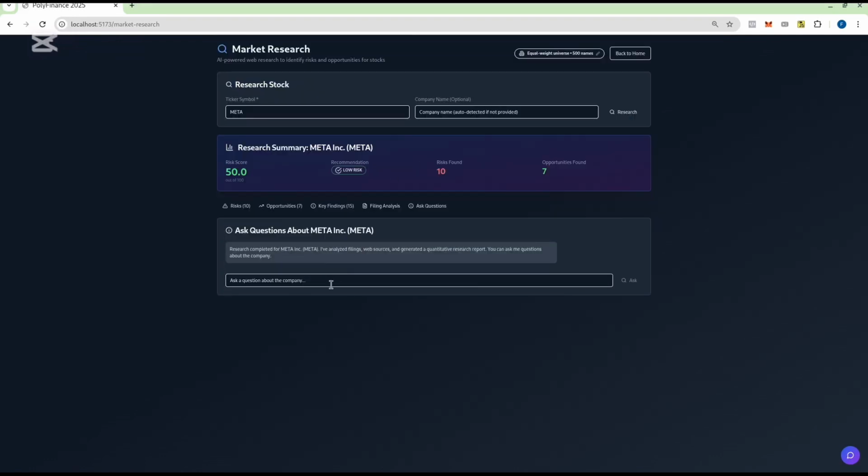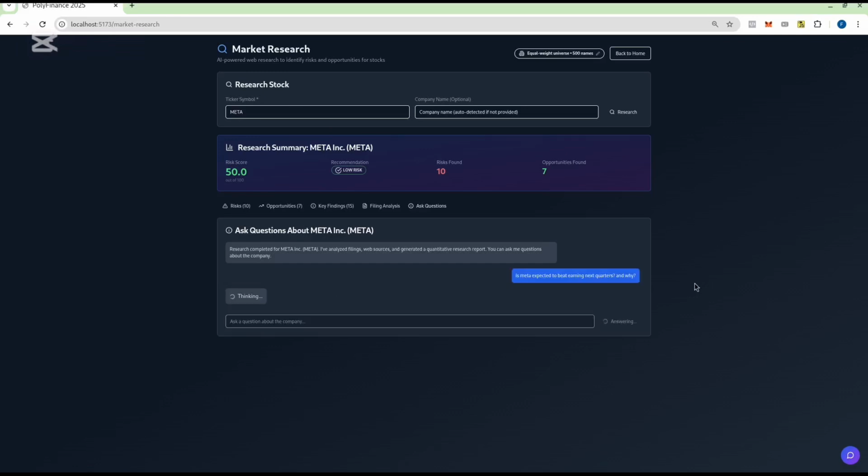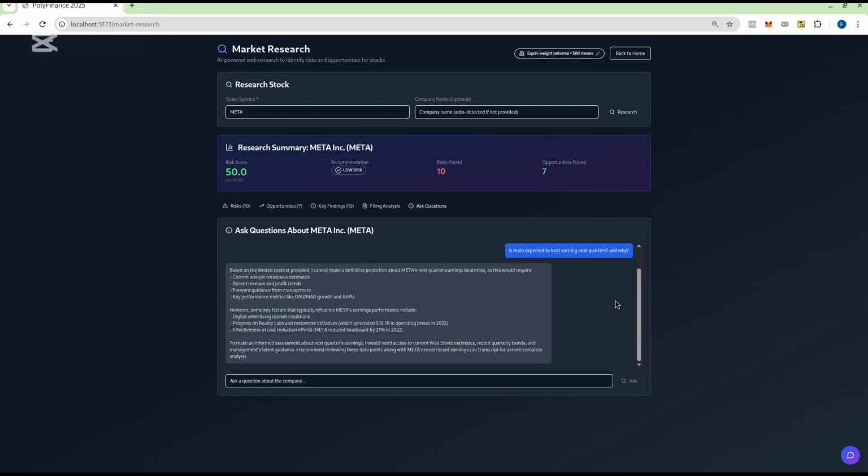You can also ask a question, so I can say, is Meta expected to beat earnings next quarter, and why? So here again, we allow the LLM to do retrieval augmented generation, to go online and completely search the web. We use SerpAPI and Exa to go on the web. So here you can see core analysis,